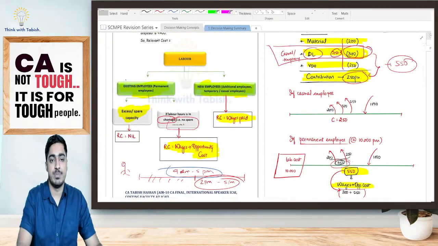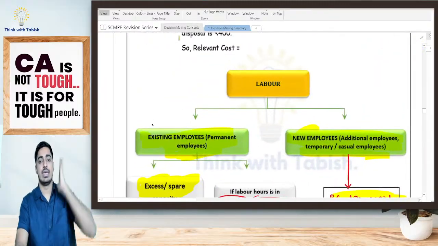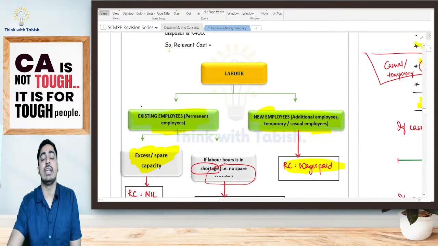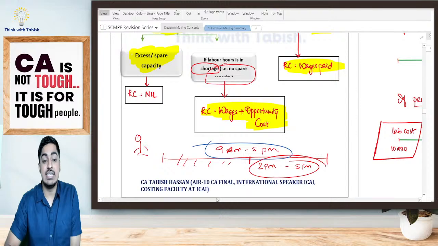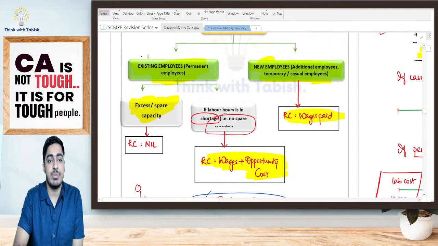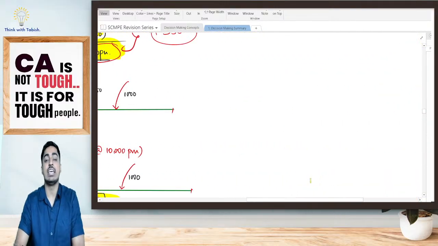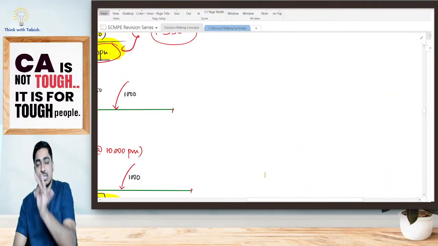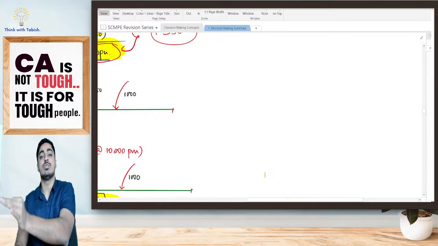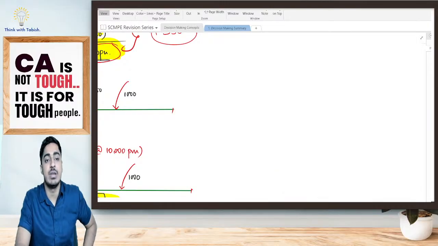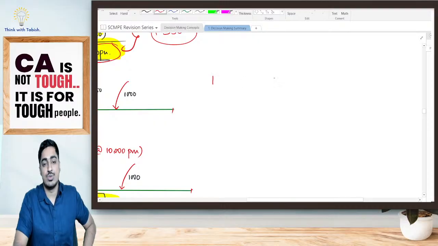Now look at this, very simple. Say for example, I am getting my work done from my existing permanent employee. That means for my permanent employee, I should make payment whether he works or doesn't work, whether he produces this or that. Whatever he produces, I should make the payment. Yes or no? Now pay attention, students, to what I am telling.